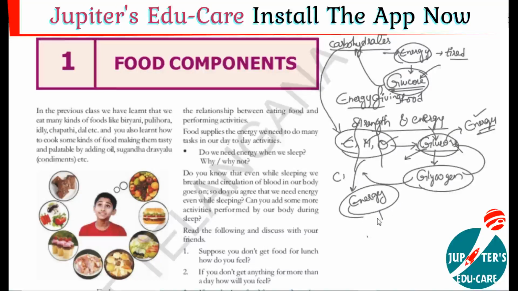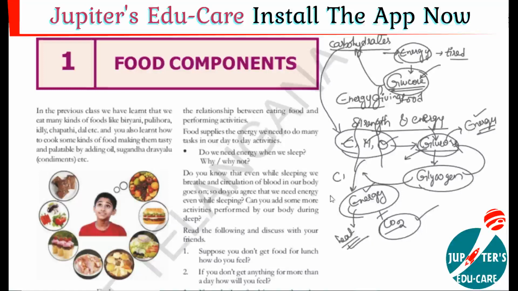Along with energy, some heat energy is also released from our body, and carbon dioxide. When we require energy, glycogen turns into glucose and this glucose breaks down. When this glucose breaks down, we get three products. What are the three products?